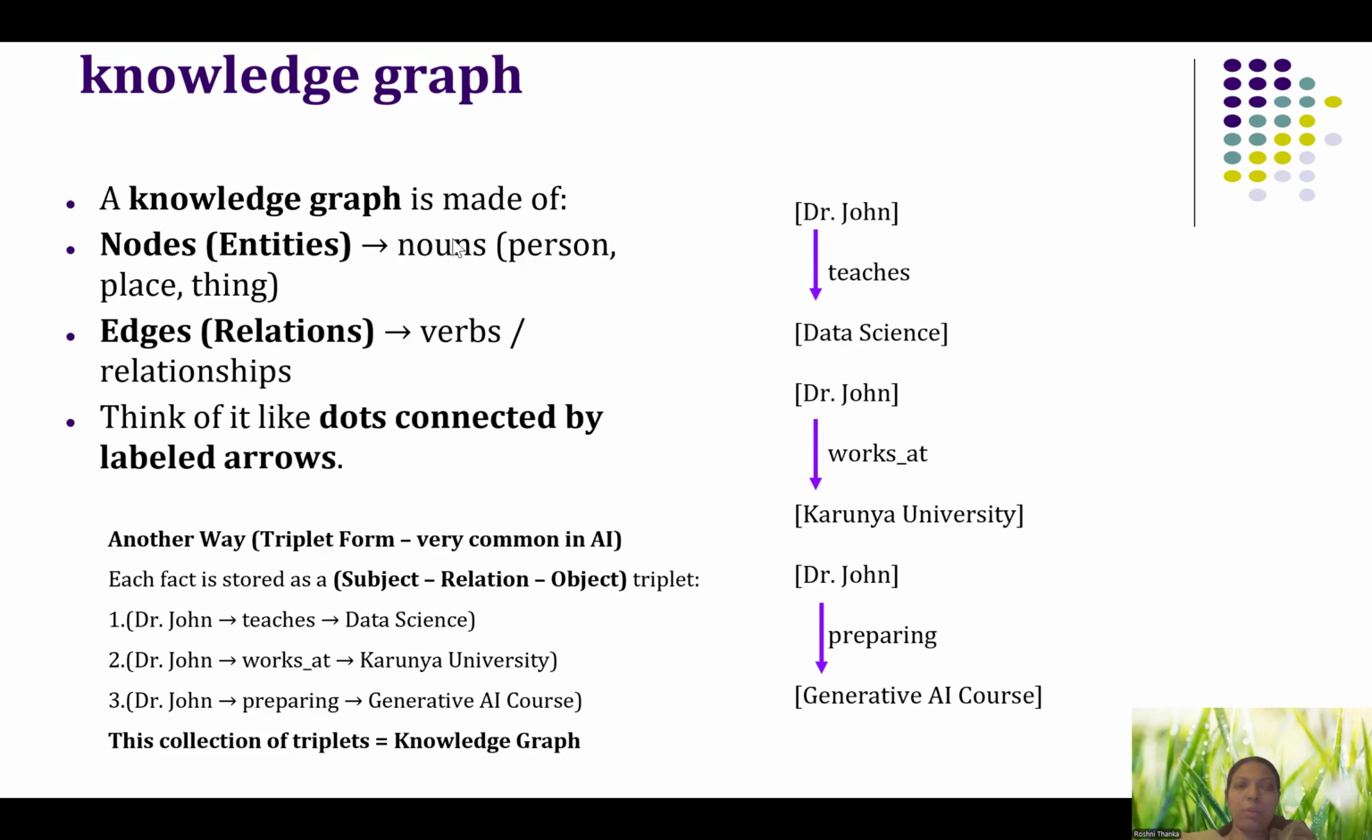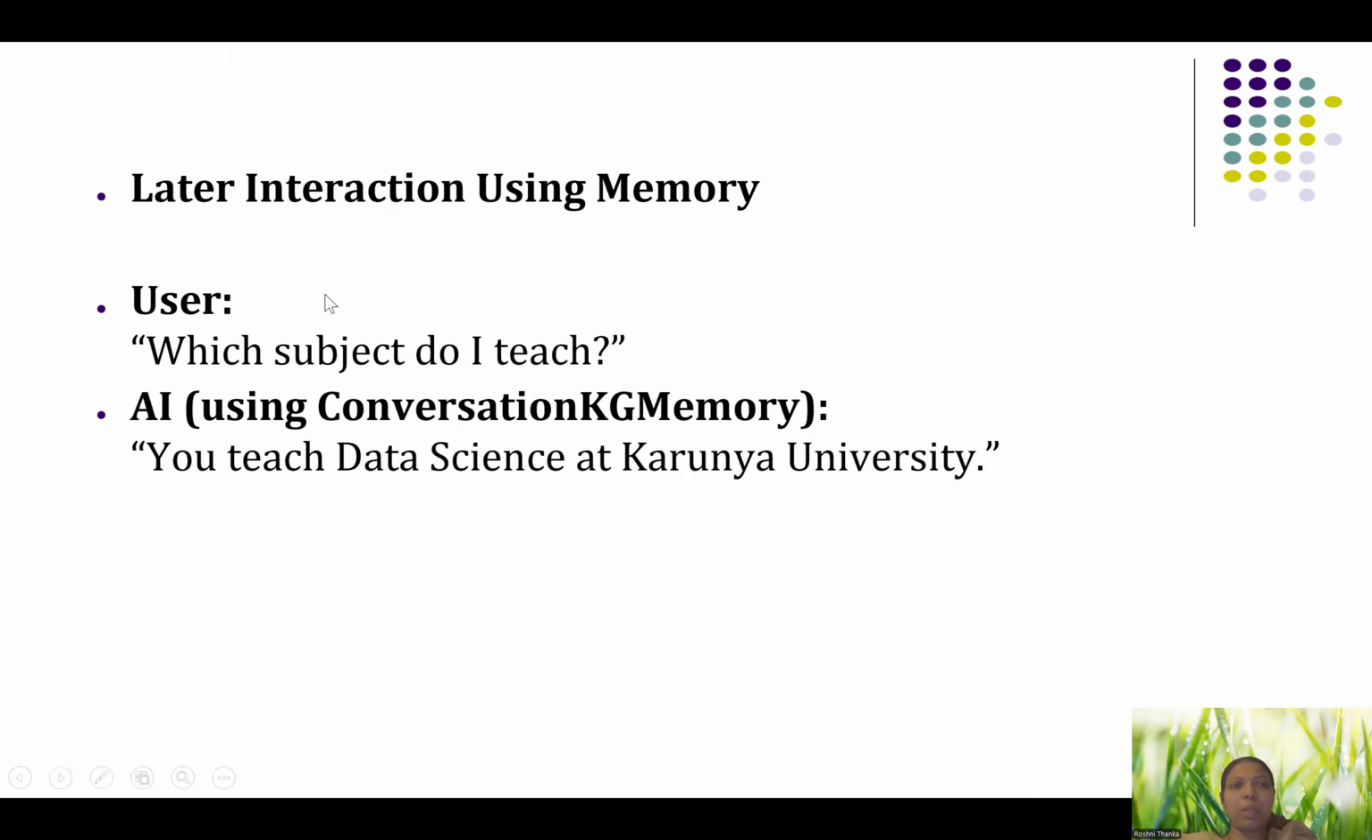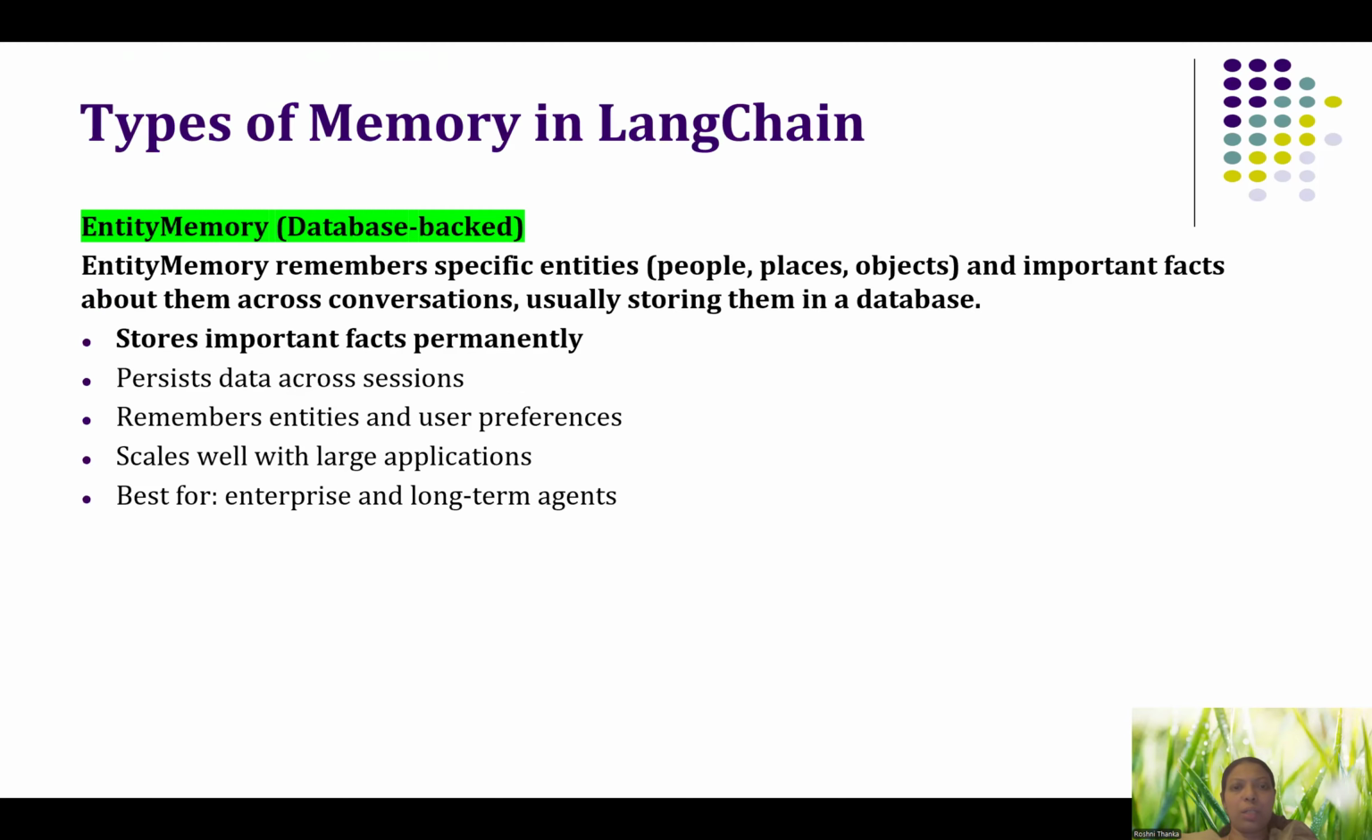Another way of storing this knowledge graph is triplet form. Each fact is stored as subject, relation, object. That is a triplet. So John teaches data science, John works at Carnegie University, something like this. Instead of a knowledge graph diagram, it can also be stored in this triplet format. So this collection of triplets is the knowledge graph. So if I ask which subject do I teach, it can easily get it from the knowledge graph and answer.